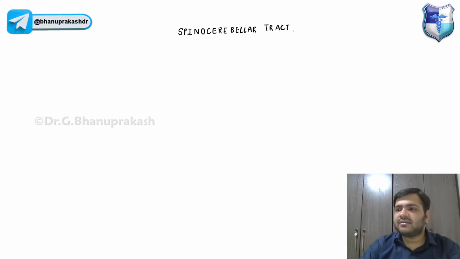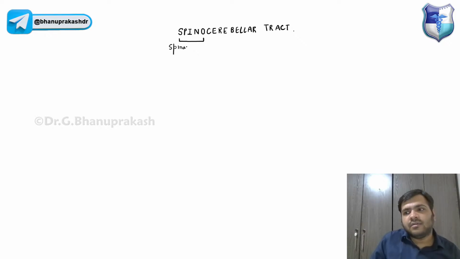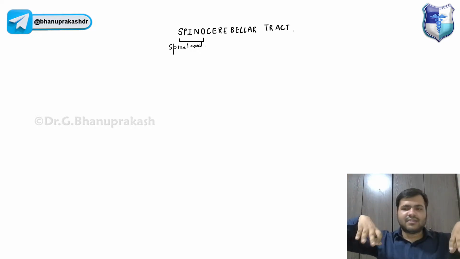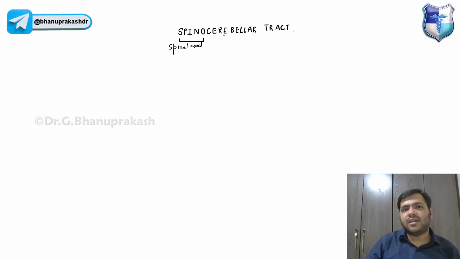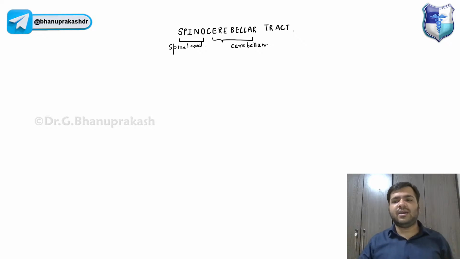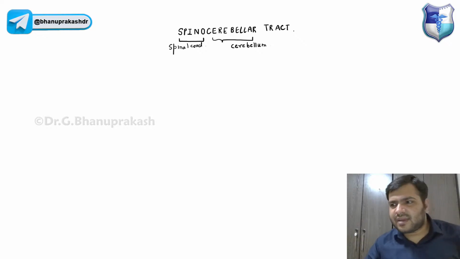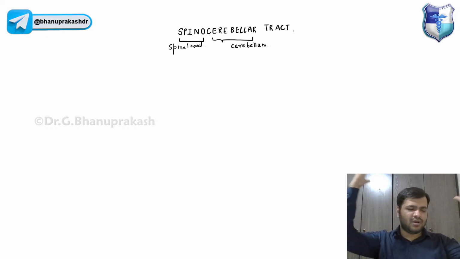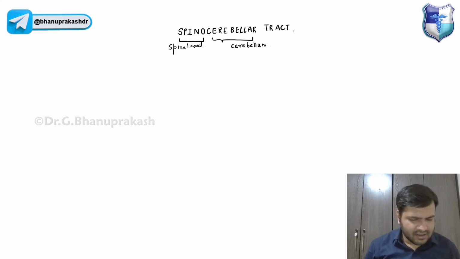And remember, guys, the tract is going to start at the level of the spinal cord. This time there is no thalamus over here. We are just starting from the level of the spinal cord and going up till the cerebellum only, the cerebellar hemispheres. So this time no thalamus, no cerebral cortex. As of now, just remember the spinocerebellar tract.